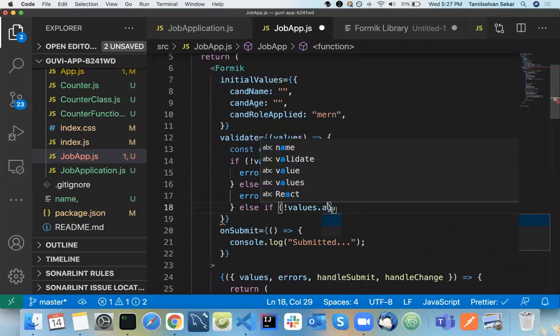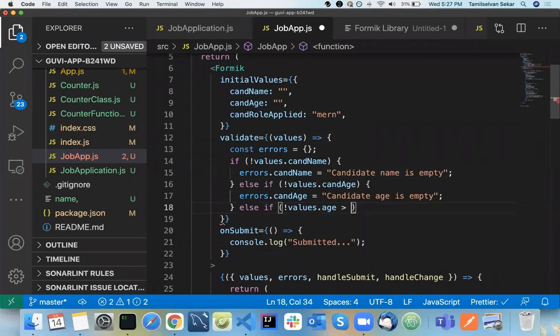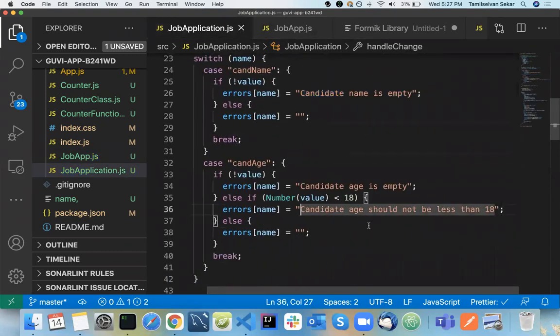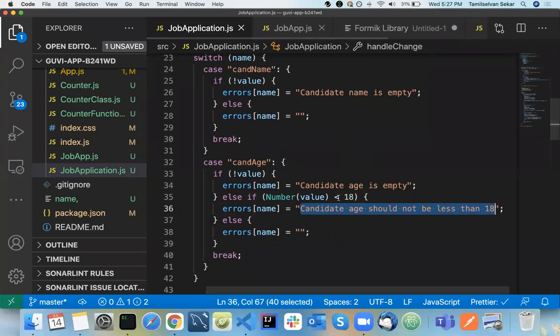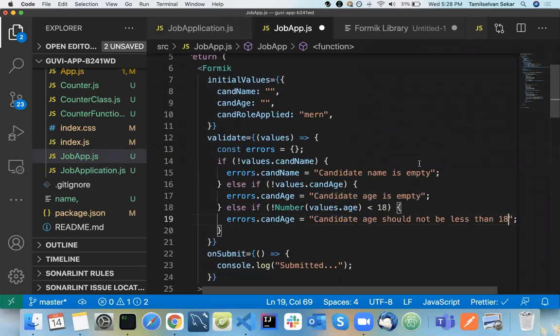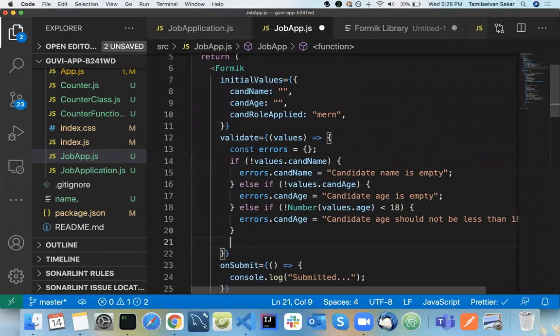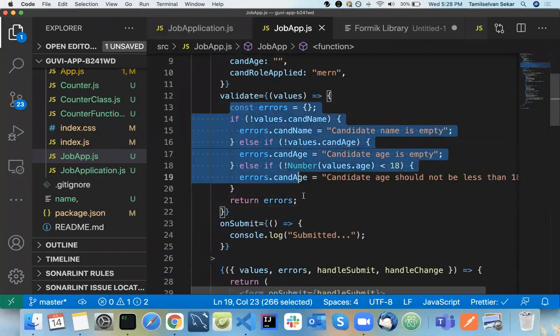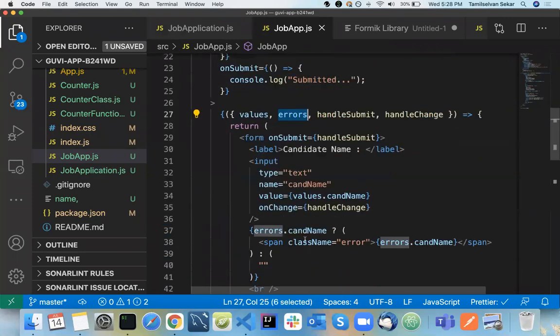values dot age less than 18, and we need to use Number here because it will give you a string. Okay, age of 18. So what should the error message be? Errors dot candidateAge, the same error message: should not be less than 18. Simple as that. That's it. You need to return that particular errors object. Whatever you return here will be available here. That's why the error message will be printed here.